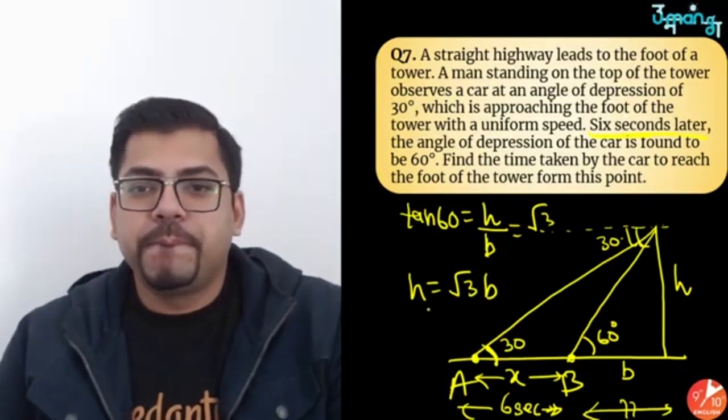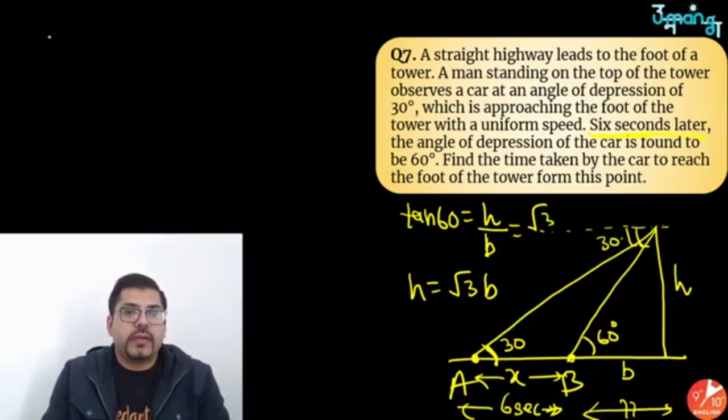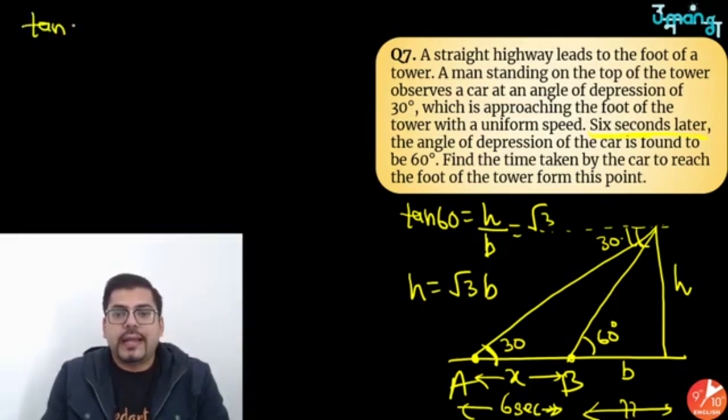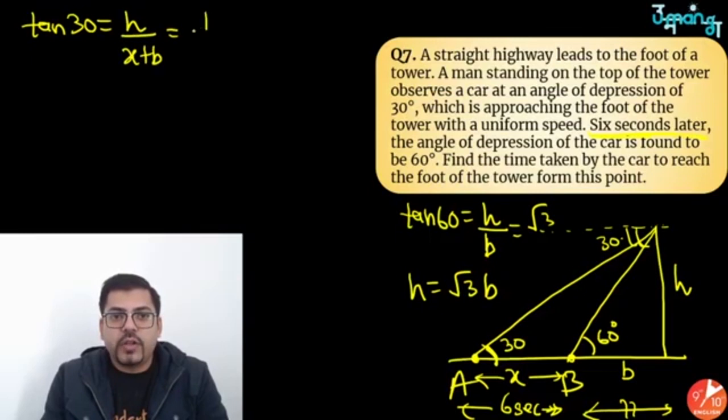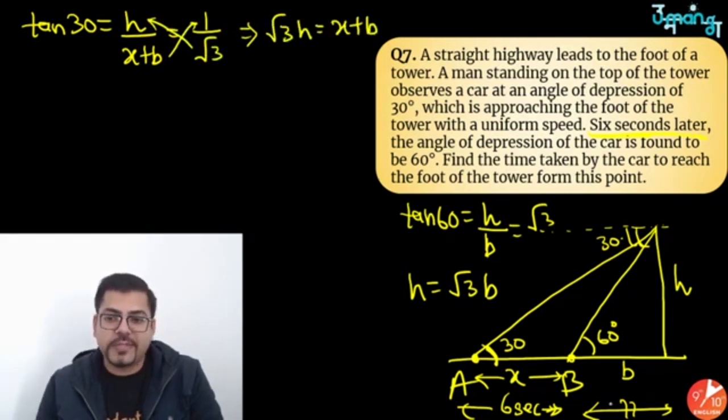Now moving ahead, I will apply tan 30. Again that is perpendicular upon base. Base is x plus b this time, and tan 30 we all know is 1 upon root 3. Doing a cross multiplication, we get root 3 h equals x plus b.